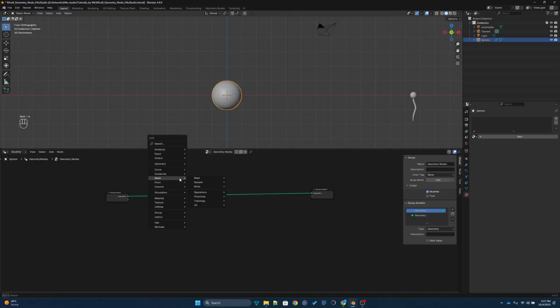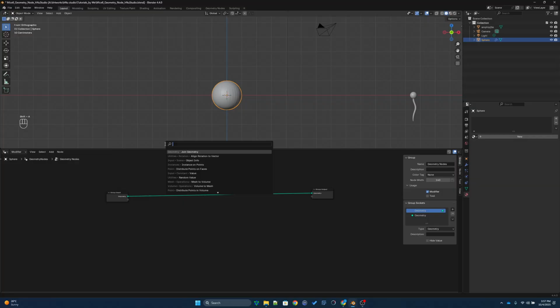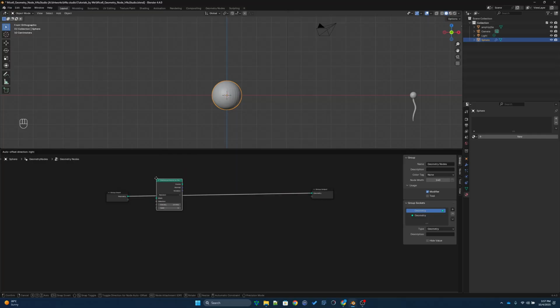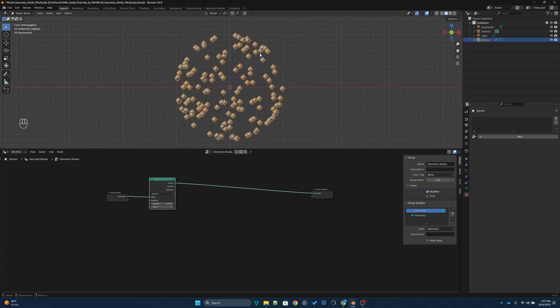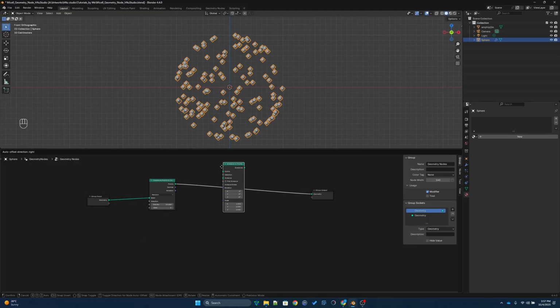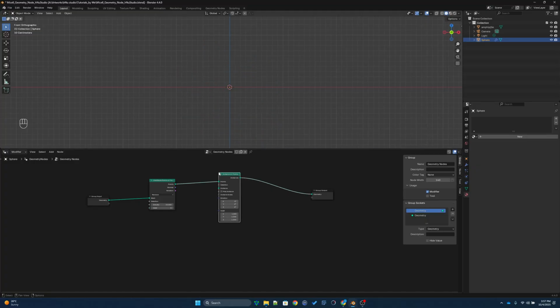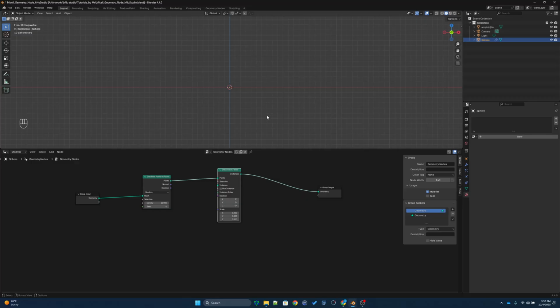So the first node you want is to distribute points on faces. So I'm going to distribute points on faces. So you can see there's a lot of points, and then I need another one called instances on points. So I need instances on each of these points. So add this one and it will disappear. So it's because there's no geometry connected to these instances that we just created.